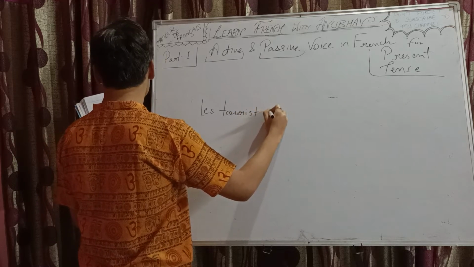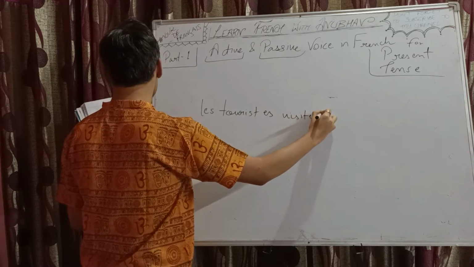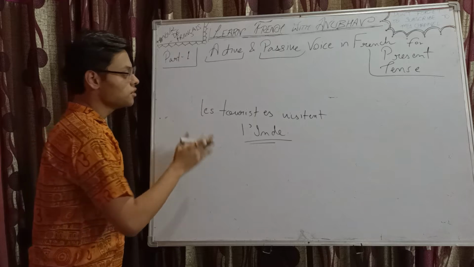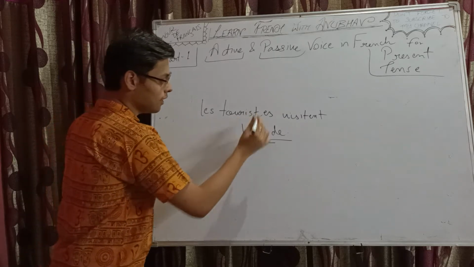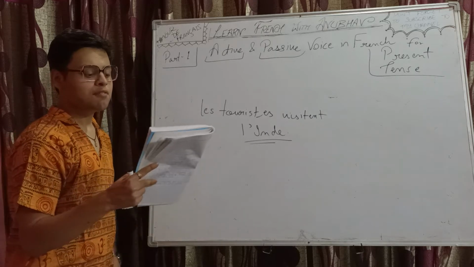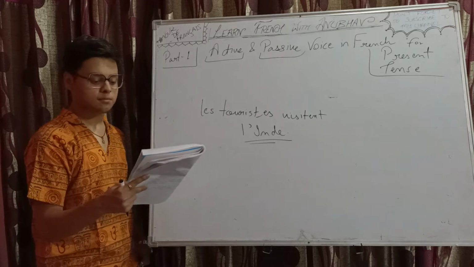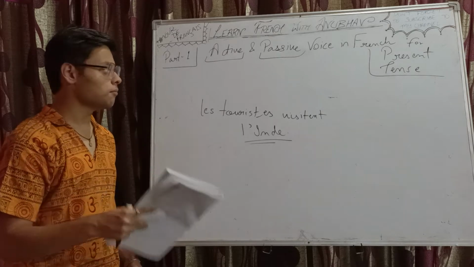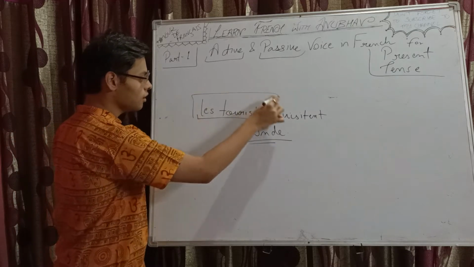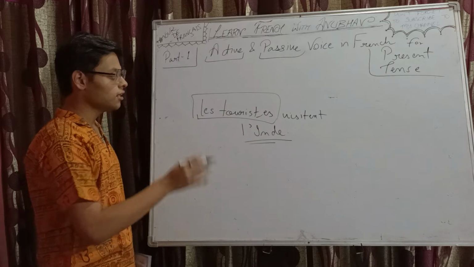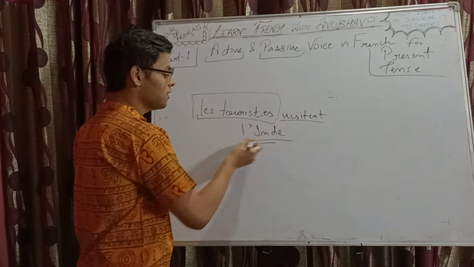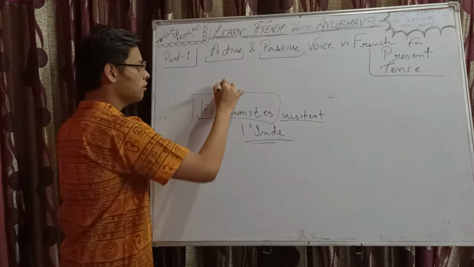Les touristes visitent l'Inde. It's India, in French. So the tourists visit India. Let's read active voice's definition again. Active voice asserts that the person or thing represented by the grammatical subject performs the action represented by the verb. So the grammatical subject is what? Here, les touristes. Les touristes is the subject of the sentence. They are doing the action. The action is what? To visit. Les touristes visitent l'Inde. Simple. This is your active voice.